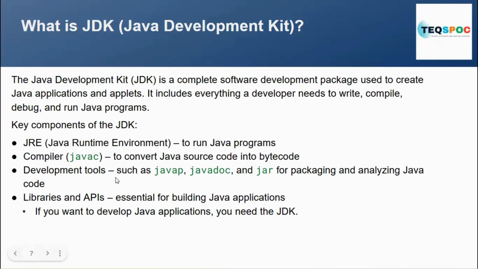Okay, inside the JDK, then you will get development tools such as javap, javadoc, and jar for packaging and analyzing the Java code. Okay. Then we will get libraries and APIs that are essential for building Java applications. If you want to develop a Java application, you need to install a JDK. We will install JDK further.